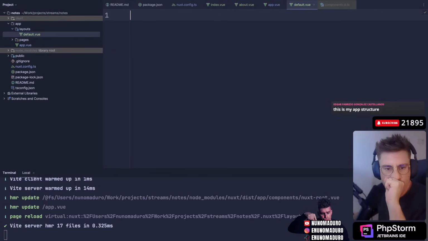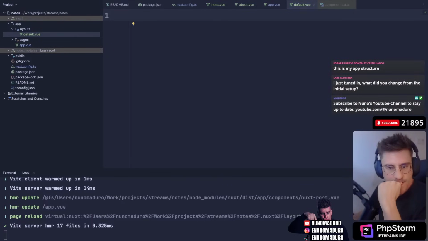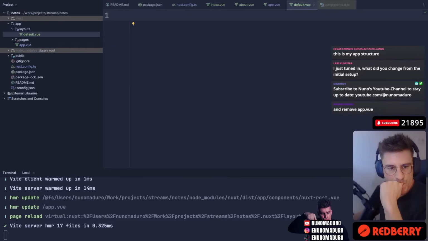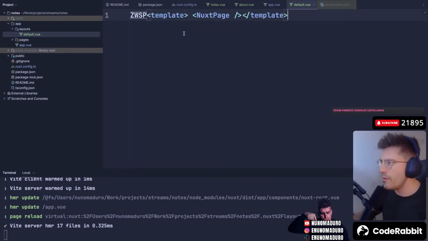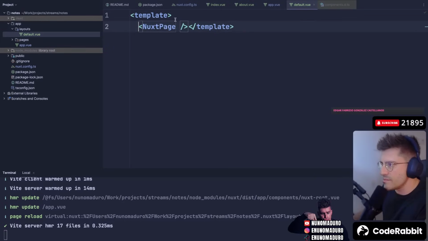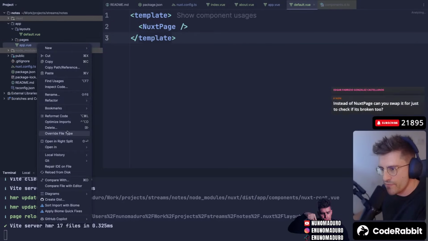Okay, and then someone is saying this. I'm going to try the solution from Ricardo Gobo. He's literally saying to just put this stuff at the layout level and remove the app.view.